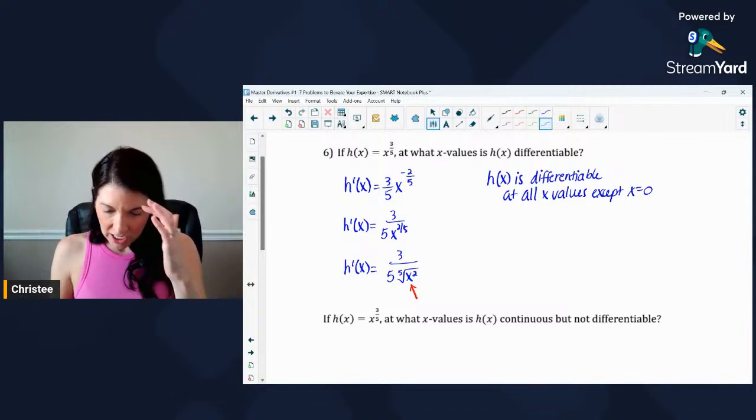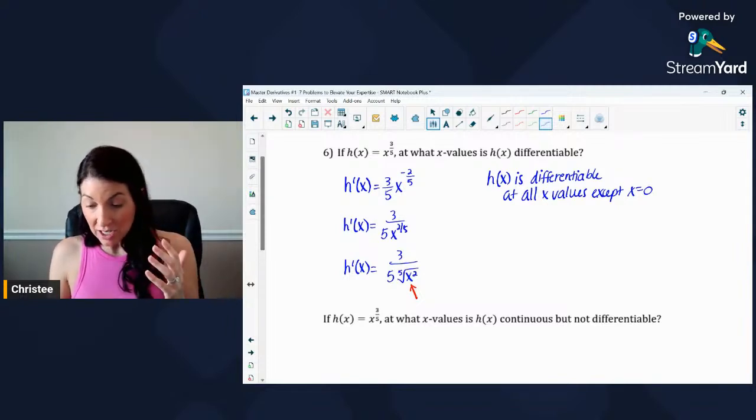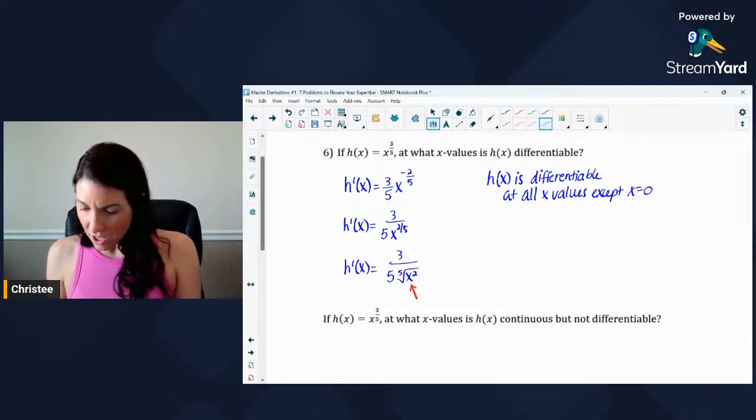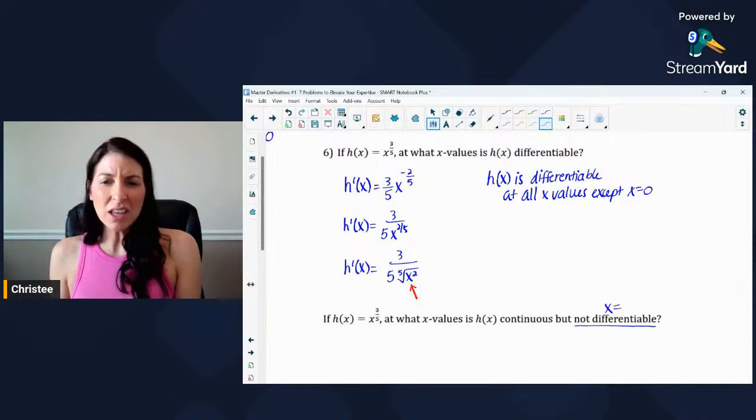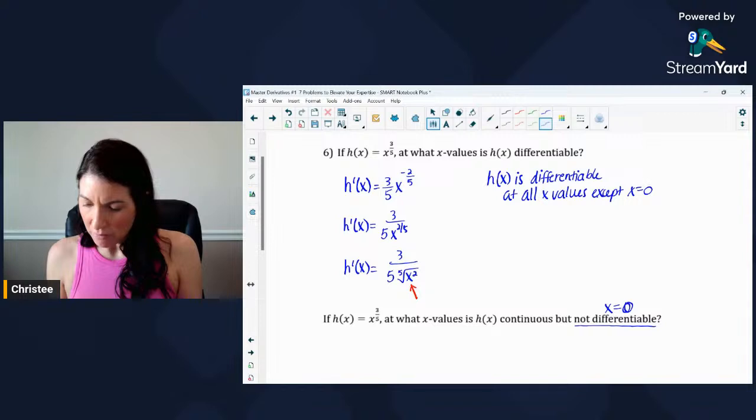Okay, next question is, at what x values is h of x continuous but not differentiable? Well, the only x value where this function was not differentiable was x equals 0. So that's the only value we really need to think about in this problem. What's happening at 0?